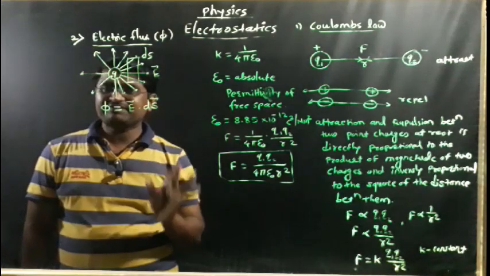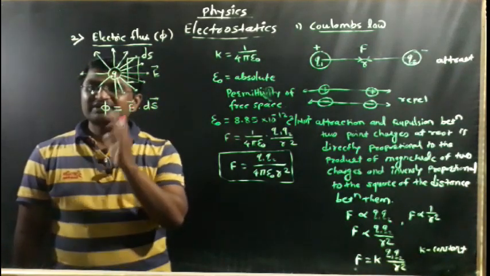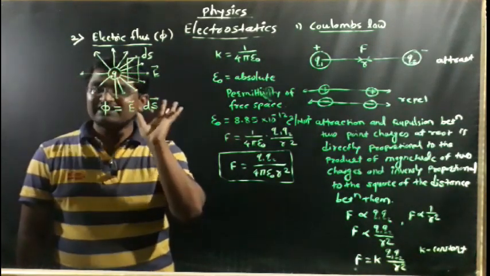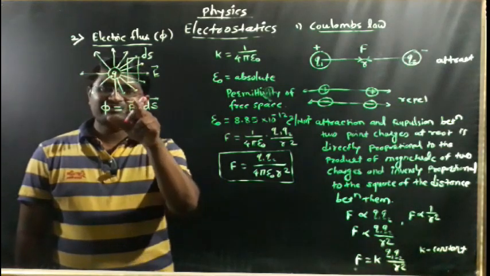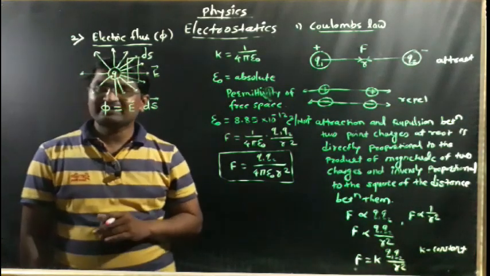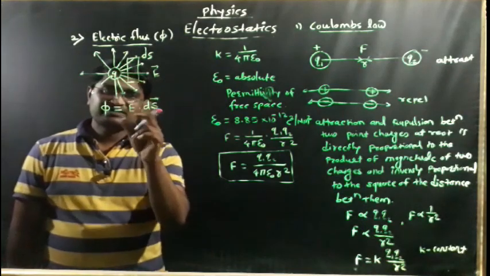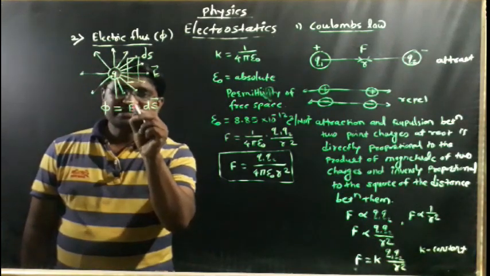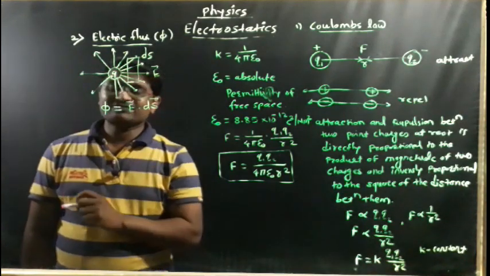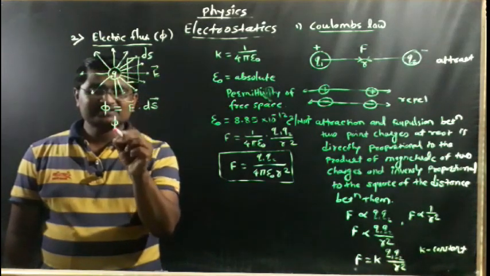This is the simple definition of electric flux: the number of electric lines of forces passing through the given area. The electric field is denoted by E, and the area by ds. But just observe here, E is a vector quantity, ds is also a vector quantity, but phi is a scalar quantity.